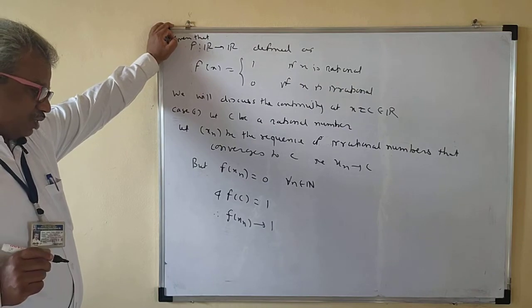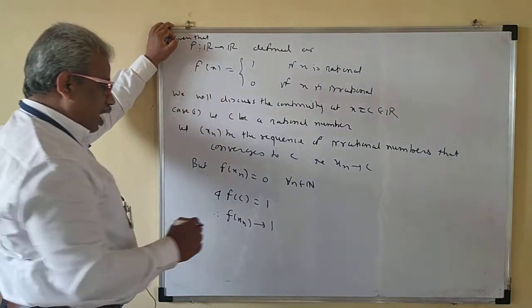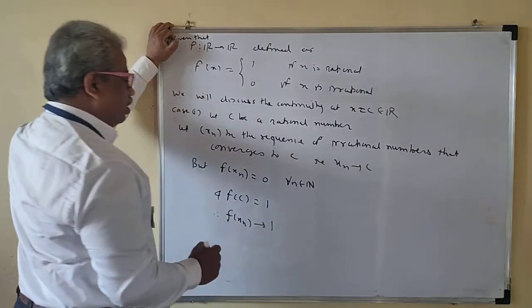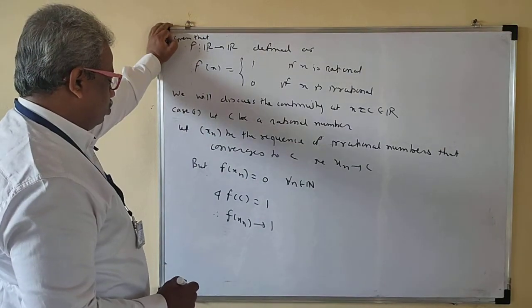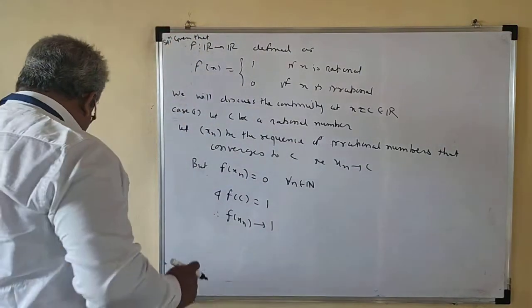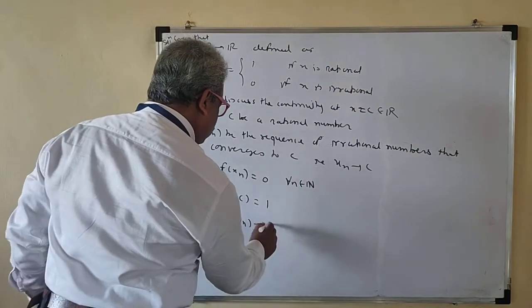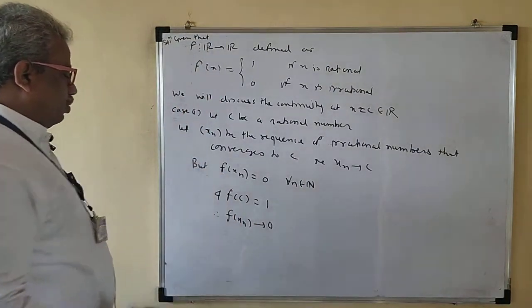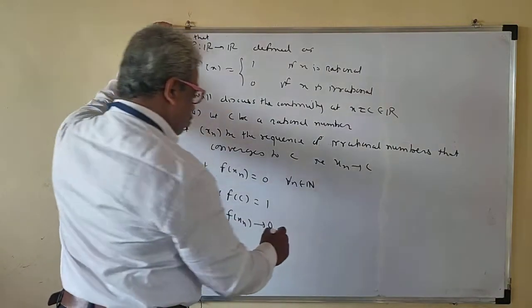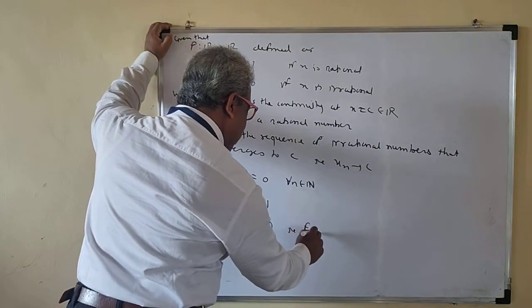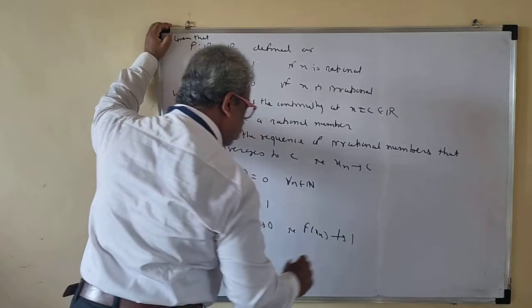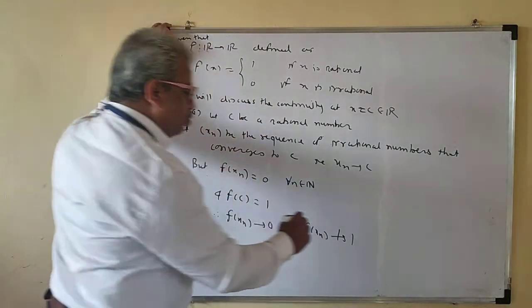So f of xn converges to 0, not to 1. That is, f of xn does not converge to f of c.